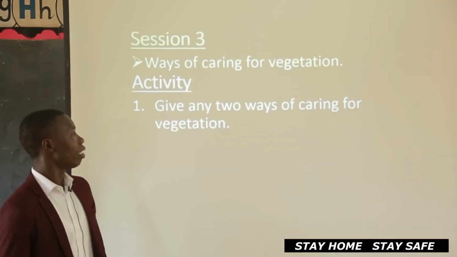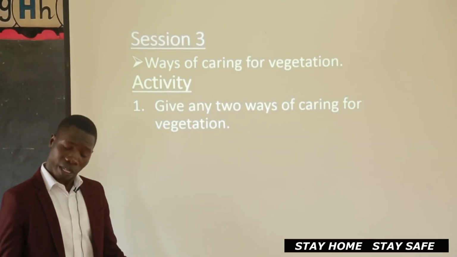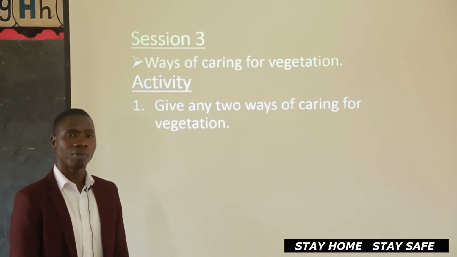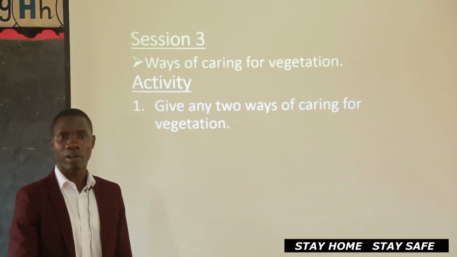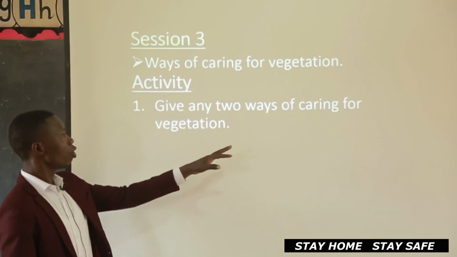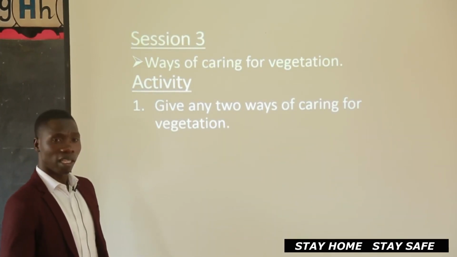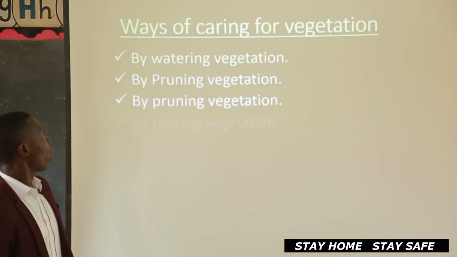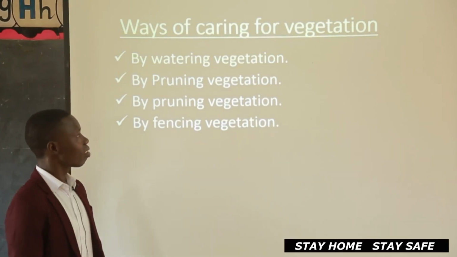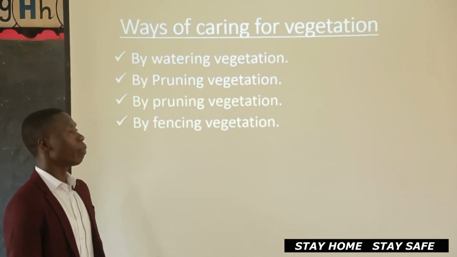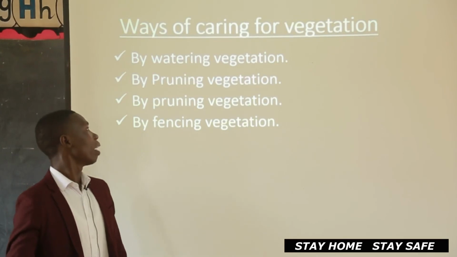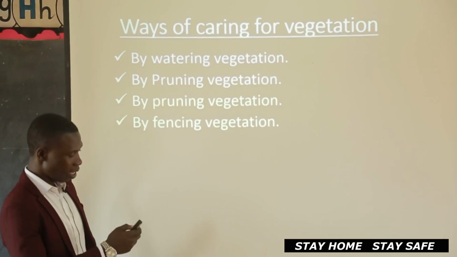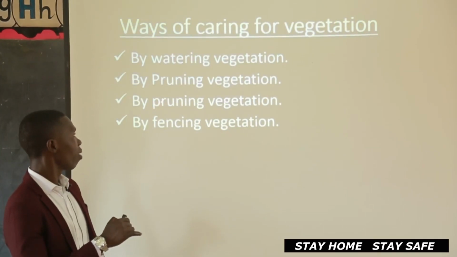How can we care for vegetation? How do you care for vegetation around your home? Do you have some flowers and grass around your home? Then trees? How do you take care of these plants? One, by watering plants or vegetation. We also have by pruning vegetation, by thinning and by fencing the vegetation. Are we there? Here it was an error. We are supposed to have thinning.